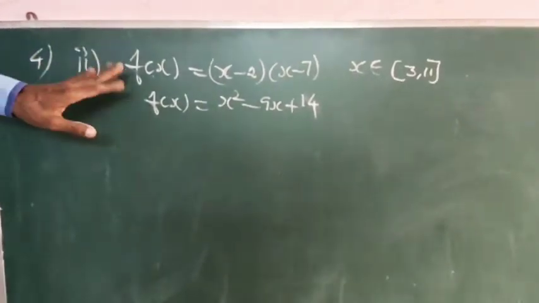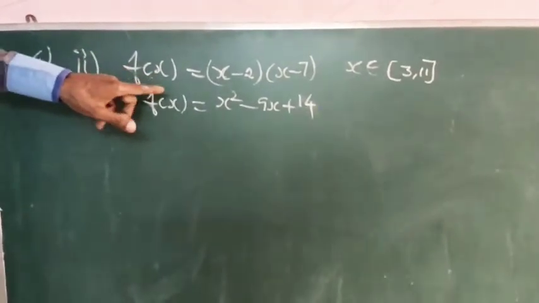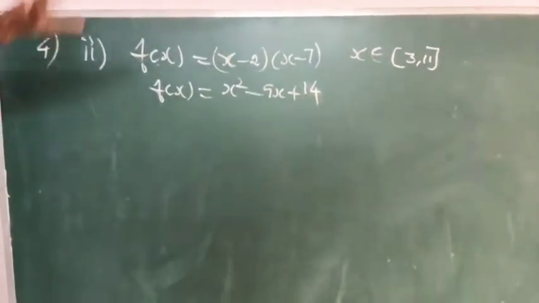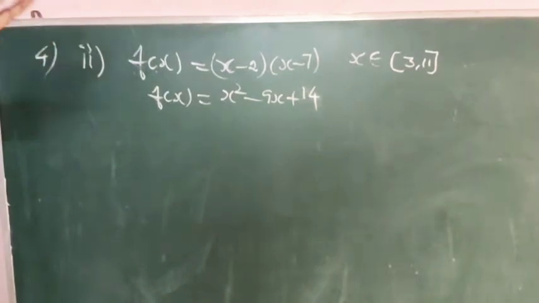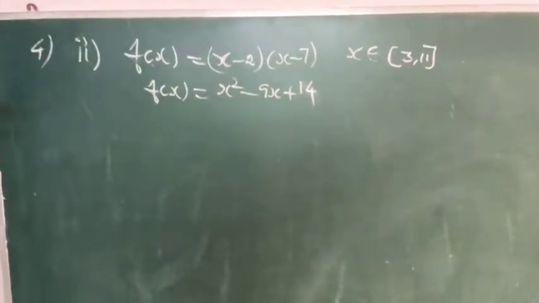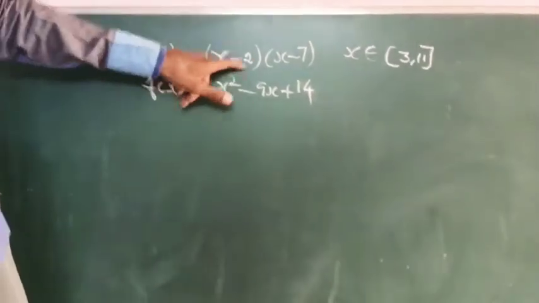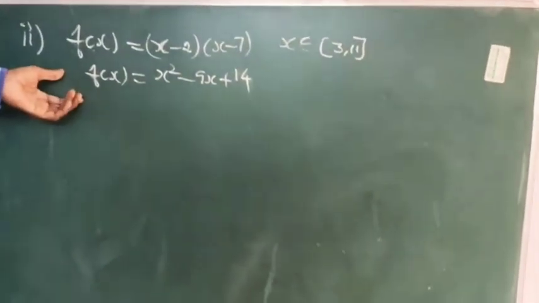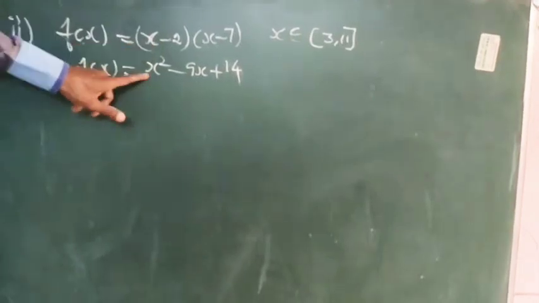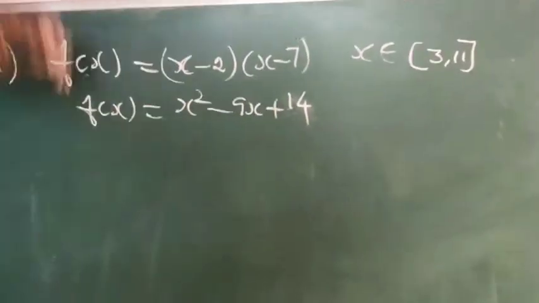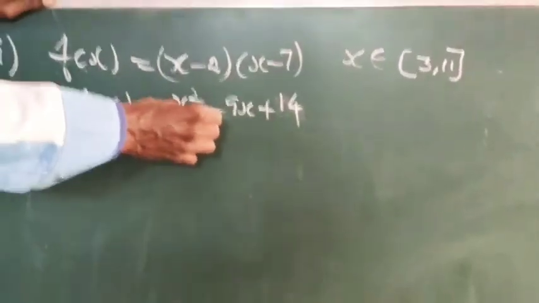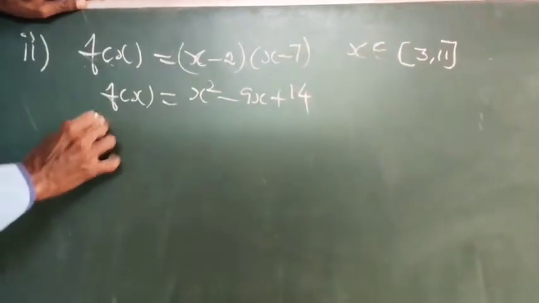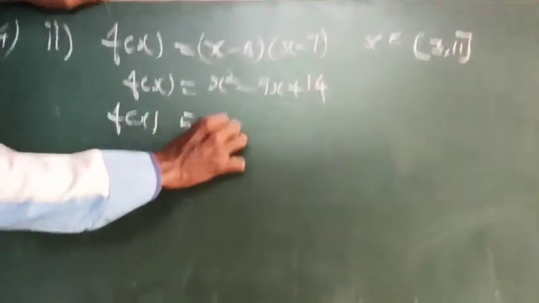Subdivision 2, question number 4. Our aim is to find out at what point x the tangent is parallel to the secant line. That is the value of c which satisfies the condition of Lagrange's law of mean, that is a suitable value. f of x equals x minus 2 into x minus 3, it is a product of two factors. For easy understanding, we can write it as x square minus sum of the roots x plus product of the roots, simply.